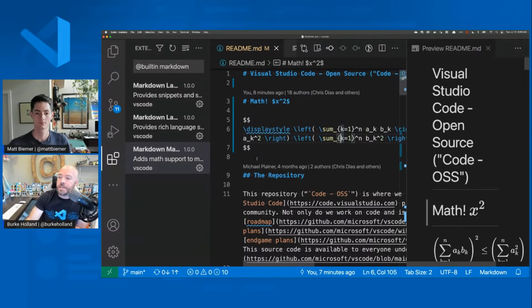Yeah, now I have to understand the maths and the math blocks. So another question, is this part of the Markdown spec, this $$ syntax? I've never seen this before. This is not. This is something that is sort of a convention that has been established, but it's not part of the official Markdown spec.